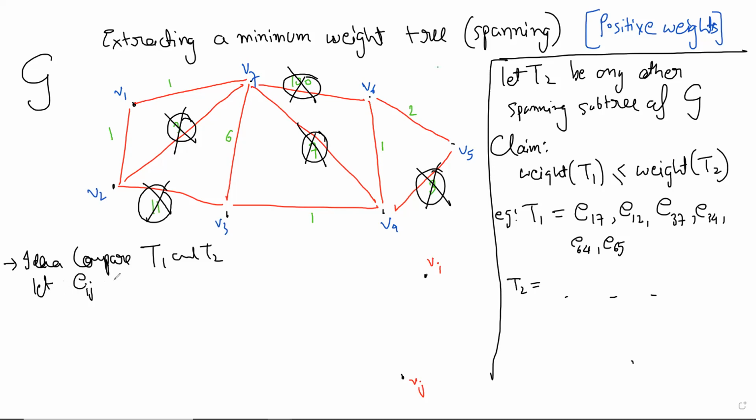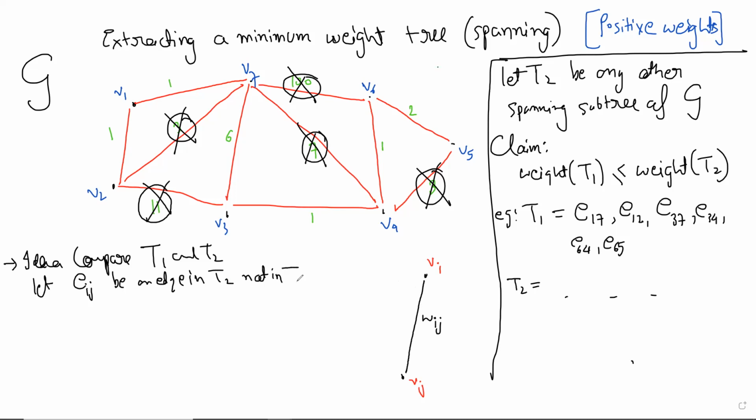So let E_ij be an edge in T2. I'm taking an edge E_ij in T2, and let's say it has weight W_ij, obviously. Now, in T2 but not in T1, obviously.